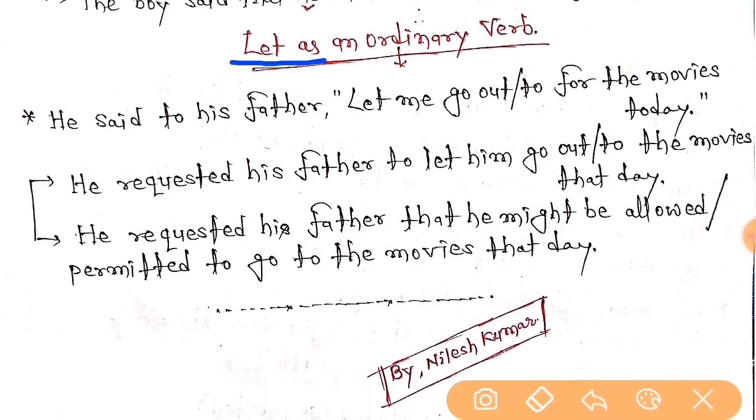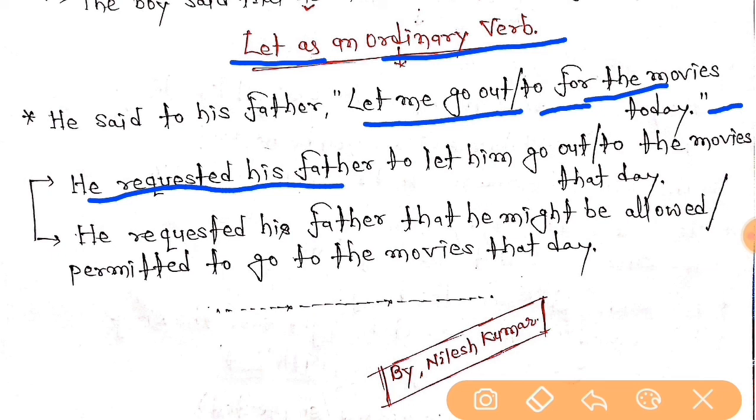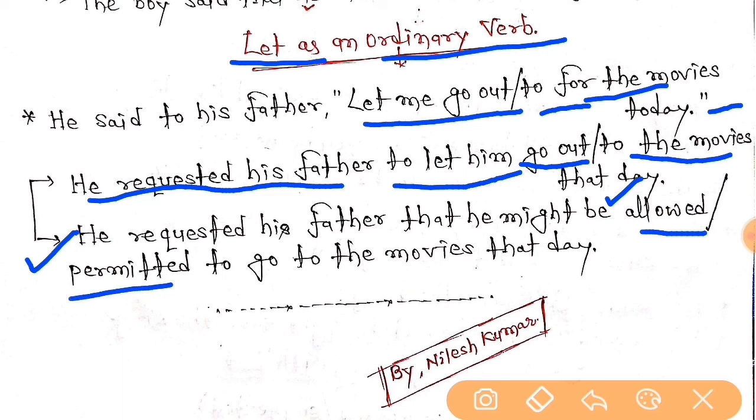Yeah, now let as an ordinary verb, right? Here you can see he said to his father, let me go out for the movies today, right? So he requested his father to let him go out to the movies that day. Yeah, you can also change this sentence like he requested his father that he might be allowed, yeah, permitted to go to the movie that day, right, everybody?